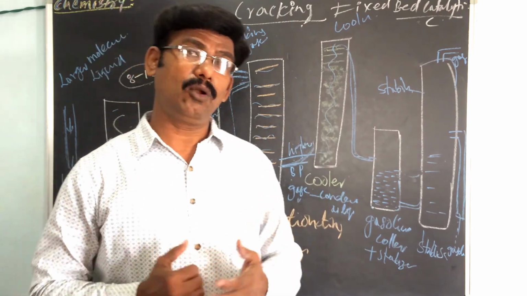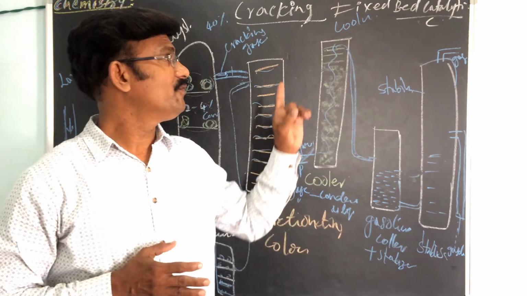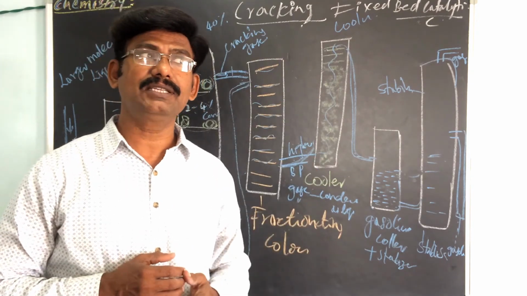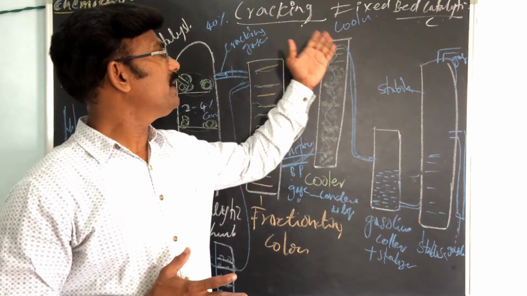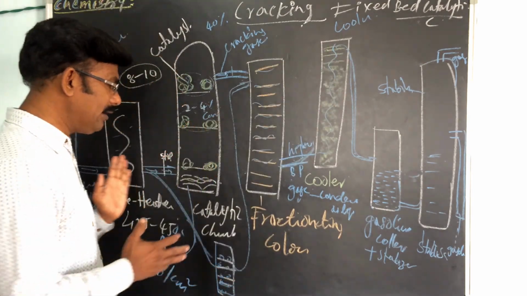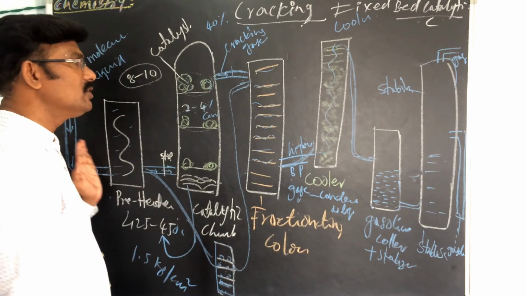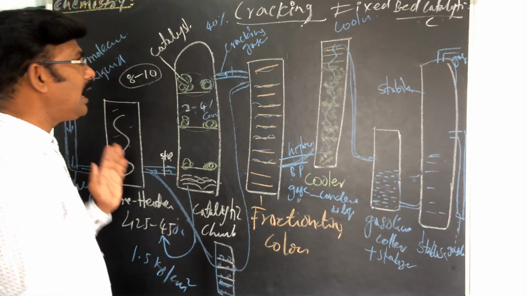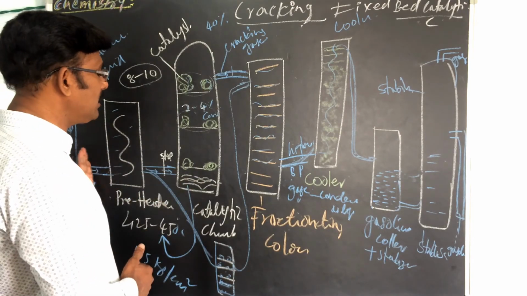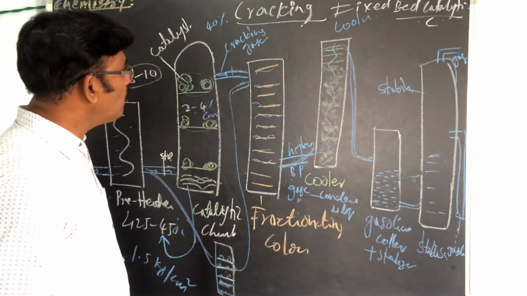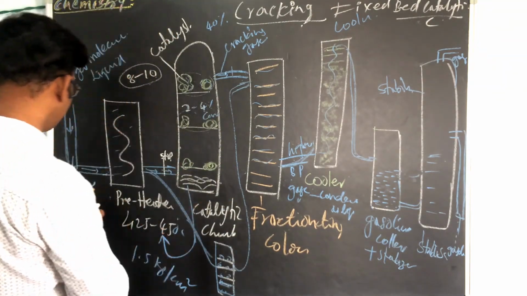Catalytic cracking is again divided into two types: one is fixed bed catalytic cracking, another is moving bed catalytic cracking. Fixed bed catalytic cracking contains chambers and two catalytic chambers. This is the diagram, and moving bed catalytic is the same thing, but you have to take the powdered catalyst. Please draw the difference.